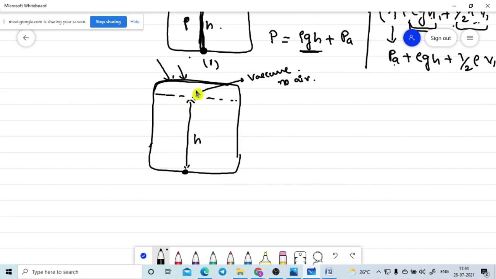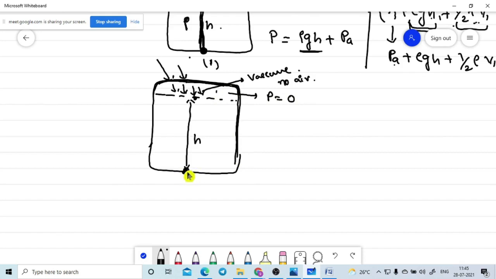That means the external pressure on the liquid column, what is my question? What is the external pressure on the liquid surface? Is there any external pressure? No. This container is completely closed. That means P is equal to 0.